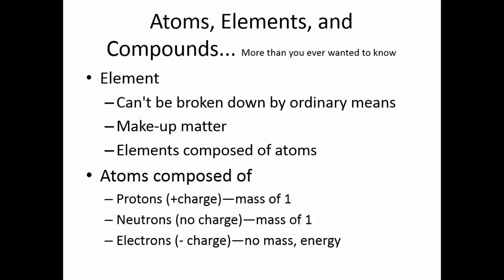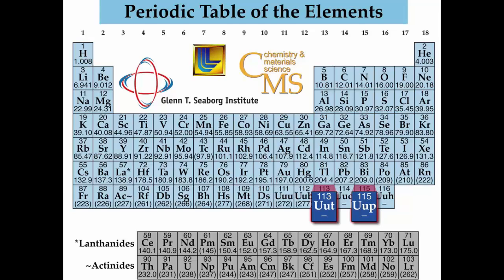Protons and neutrons are found in the center of the atom, an area called the nucleus, and electrons travel in orbitals around the nucleus. This is the periodic table of elements. Each square has a system of letters in it. These are the various chemical symbols. Also, there are two numbers. This number at the top is different in every single box, and it's a whole number. And then we have some numbers that are not whole numbers down here.